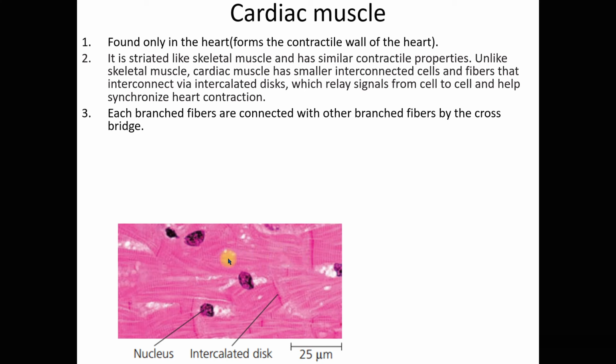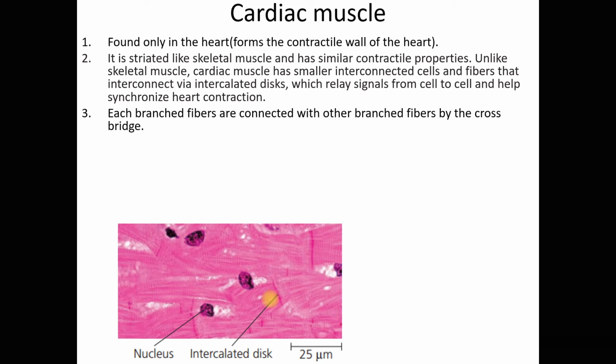Unlike the skeletal muscle, cardiac muscle has smaller interconnected cells and fibers that interconnect via the intercalated disc. This is the intercalated disc. Compared with the muscle cell earlier, the muscle fiber is a very long cell, right? But for cardiac muscle, the cell is shorter. That's why cardiac muscle has smaller interconnected cells and fibers that interconnect via the intercalated disc, which relays signals from cell to cell and helps synchronize the heart contraction.